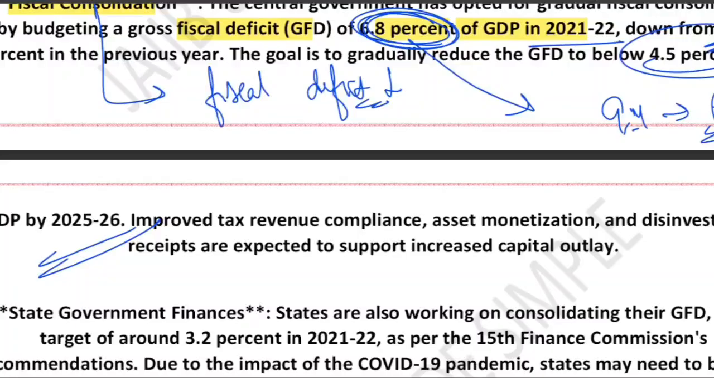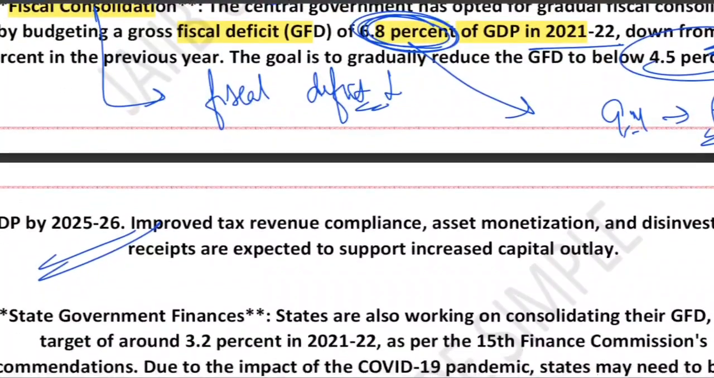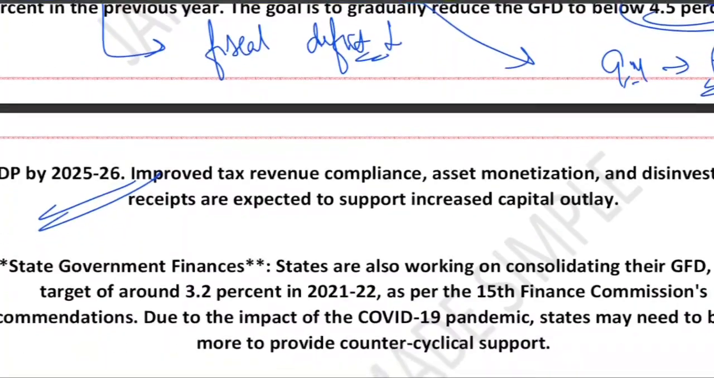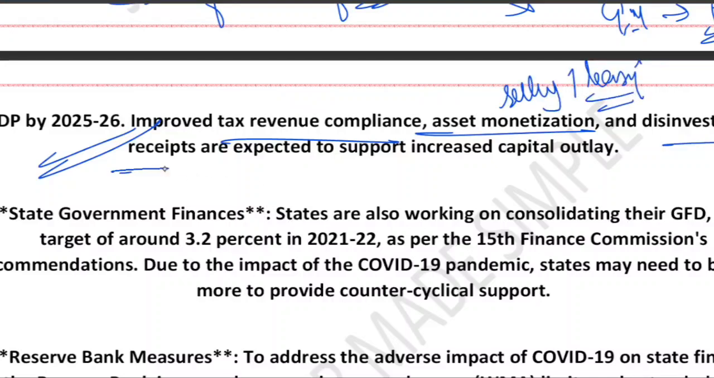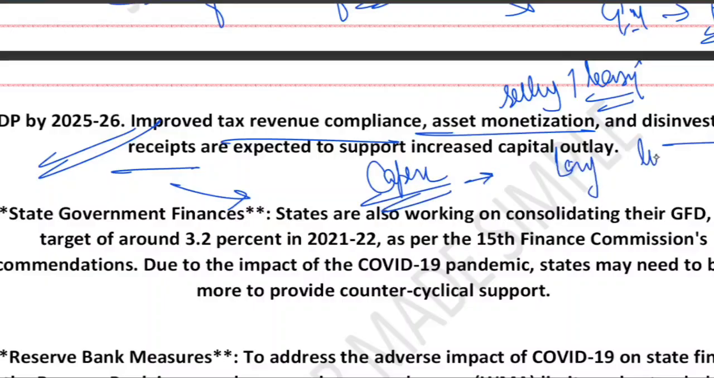How will the government reduce the deficit? What measures will it take? First, better tax compliance, to improve tax revenue. Second, asset monetization, which means selling or leasing government assets. And disinvestment receipts, which means selling government stake in public sector companies. These steps help create more capex, more capital expenditure, which boosts long-term growth. So to bring this fiscal deficit down to 4.5%, the government is taking certain measures like improving tax revenue compliance, asset monetization, disinvestment receipts, etc.